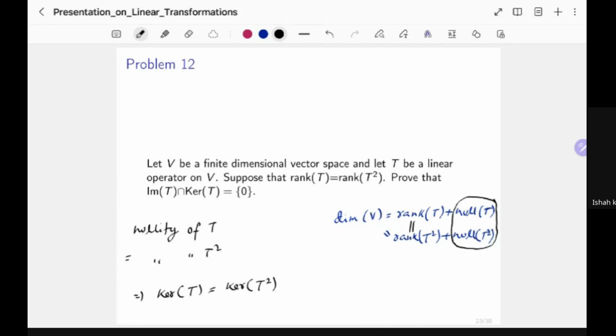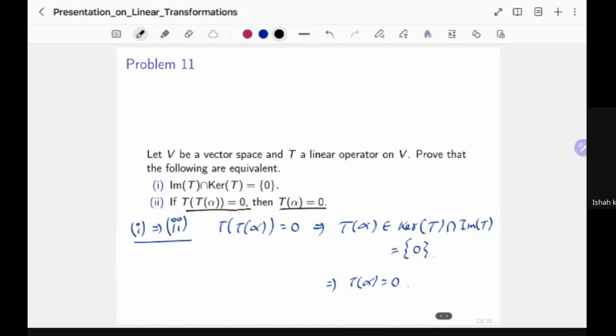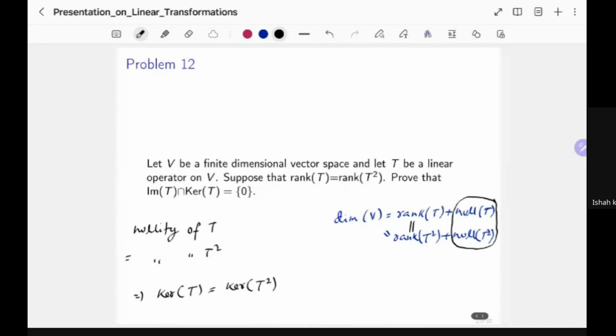And you see what does that mean? That actually means that if we have T of T of alpha equals 0, that will give you T of alpha equals 0, right? Because kernel of T squared is the same thing as kernel of T. Okay, and since these two statements are equivalent, that means the image of T intersection kernel of T must be equal to 0.